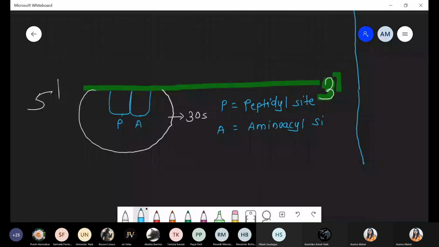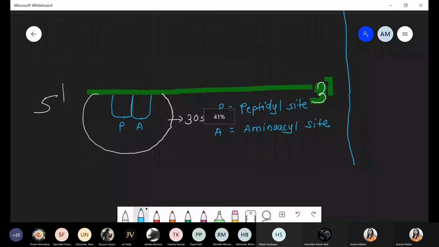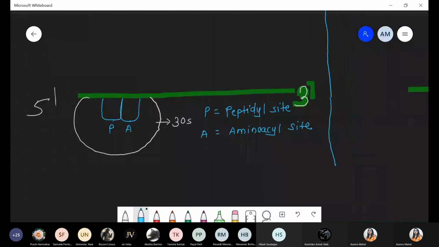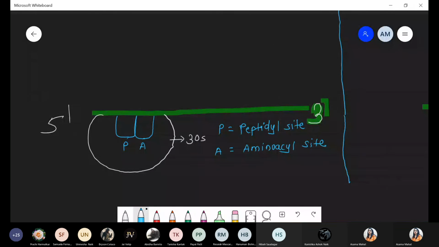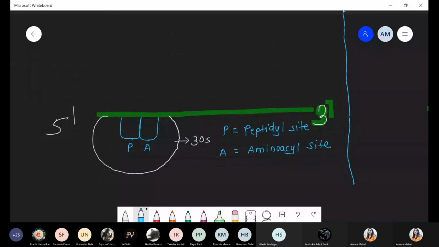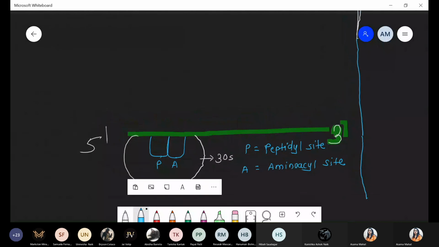A stands for the aminoacyl site, and P for the peptidyl site. Normally what happens? The first ribosome, the 30S subunit, binds with messenger RNA. The first tRNA carries the initiator amino acid, formyl methionine, and that formyl methionine comes and joins the P site.